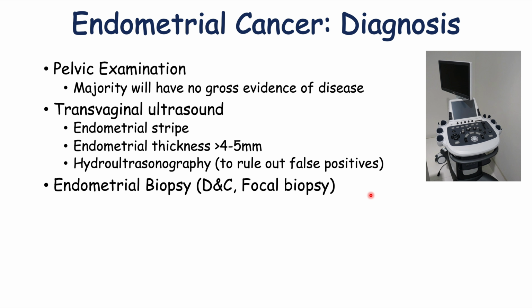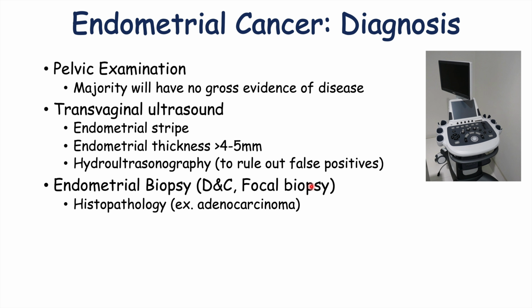With regards to the endometrial biopsy, if the patient is perimenopausal and they're having increasing frequency and increasing severity of menstruation, even though they should have the opposite of that, oftentimes a clinician is going to move to the endometrial biopsy right away. They're not going to do the transvaginal ultrasound because they're in the perimenopausal period. They're oftentimes going to have a thickening of the endometrium anyway. So oftentimes it's going to move on to the endometrial biopsy.